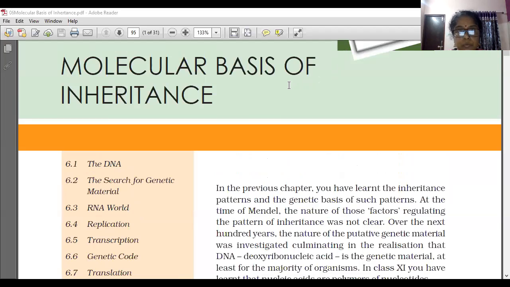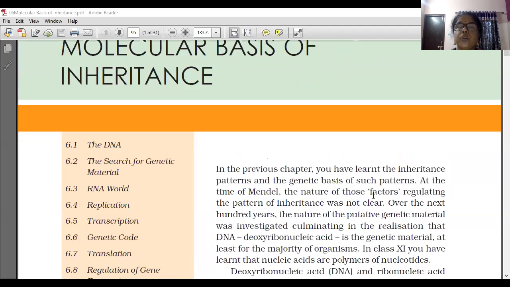Molecular basis of inheritance. In the previous chapter we already learned about the inheritance patterns of Mendel and the genetic basis of such a pattern. At the time of Mendel, the nature of those factors regulating the pattern of inheritance was not clear.